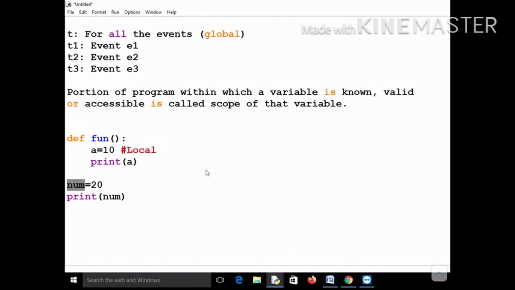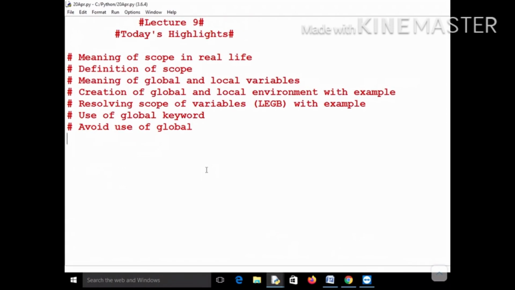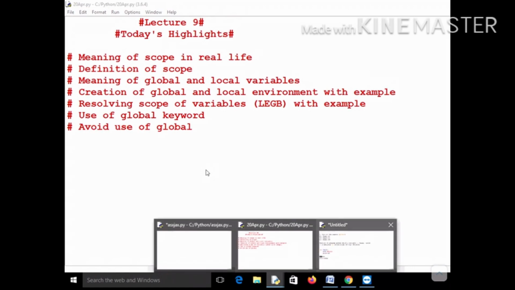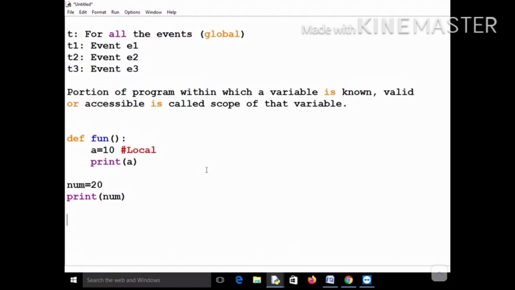So let me come to today's highlights once again. The meaning of global variable is that a variable declared outside all the functions is basically a global variable, whereas a local variable is the one which is declared inside a function. So let me write the definition here, and then I will explain this concept with an example. So a global variable